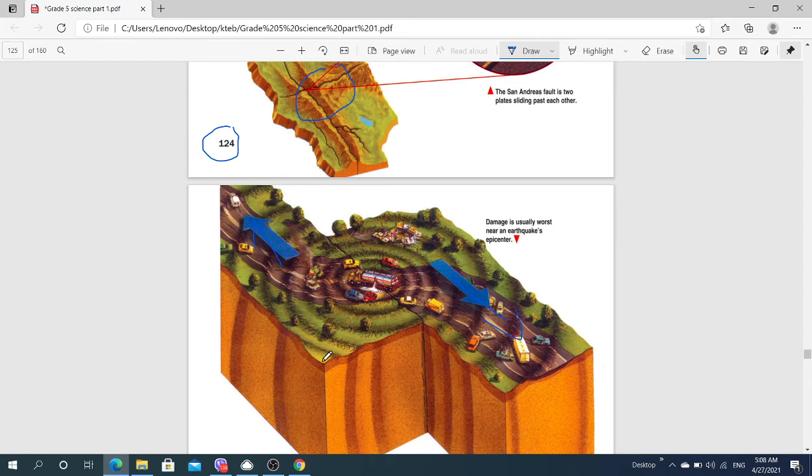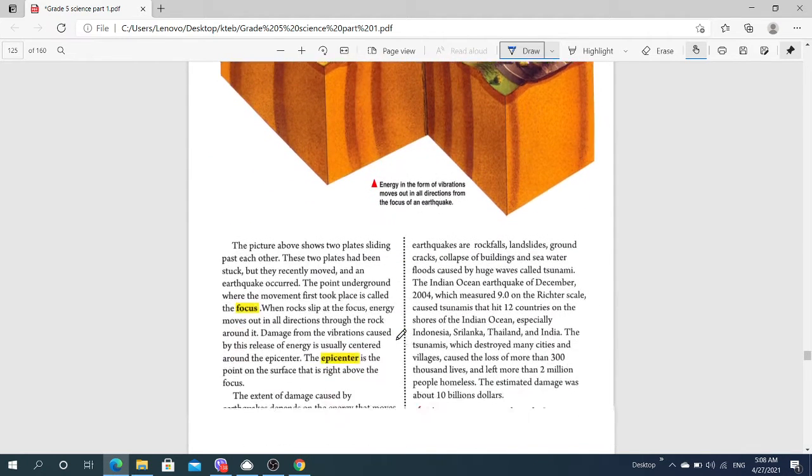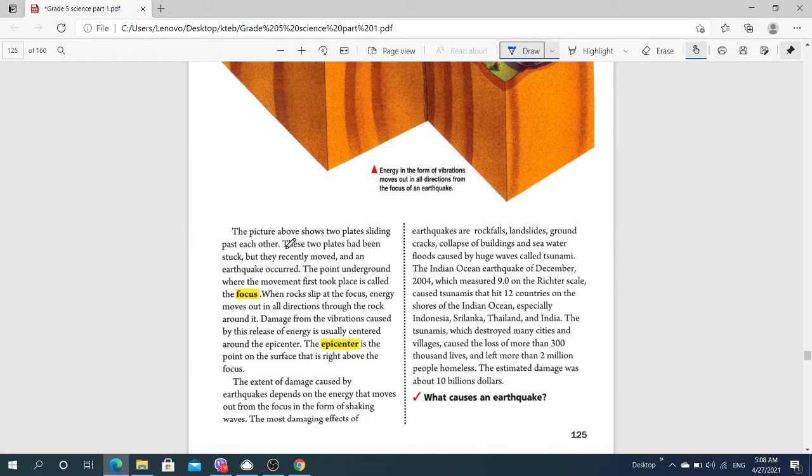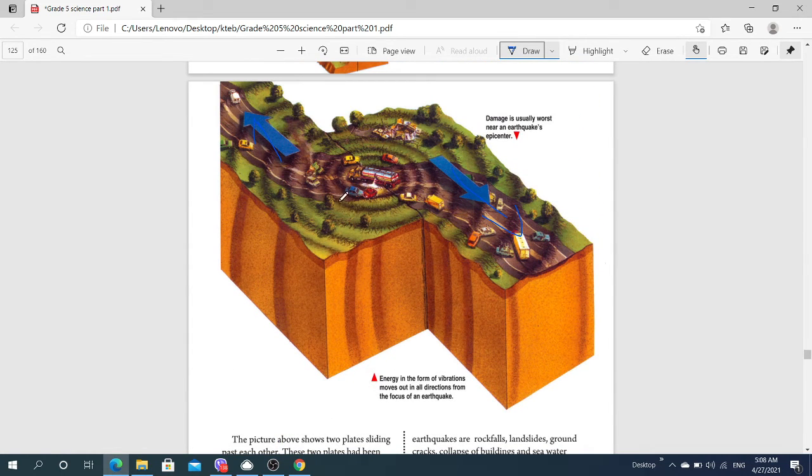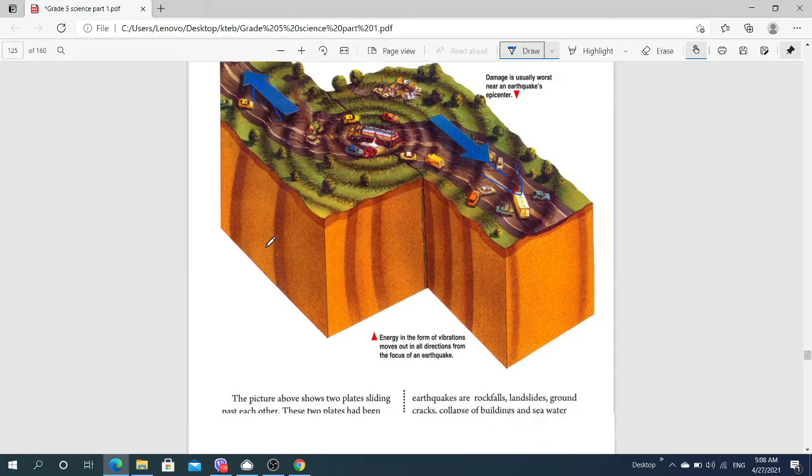Good job, dear students. As I told you, this is the cause of the earthquake because we have more energy in some places, and this energy wants to come out, and then what happens? The earthquake and shaking of the earth happens, and the picture above shows two plates sliding past each other. As I told you, two plates slide past each other, and this is one type of earthquake.